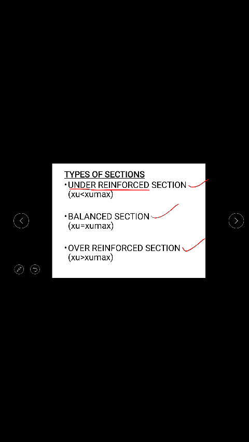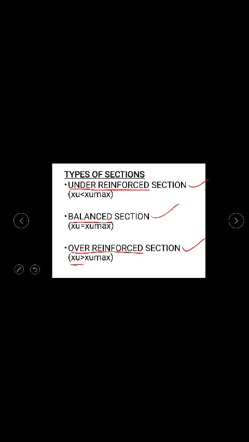And when Xu is equal to Xu max, that means the actual depth of neutral axis is equal to the maximum depth of neutral axis, then that section is called as your balanced section. When the actual depth of neutral axis is greater than the maximum depth of neutral axis, then that section is termed as over reinforced section.